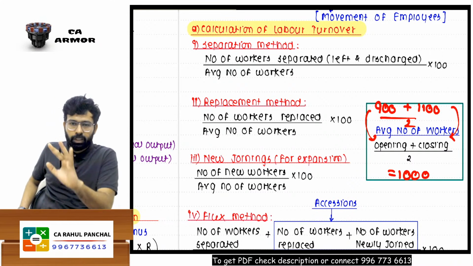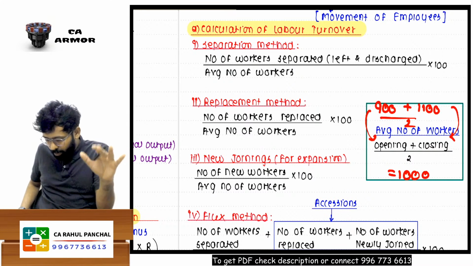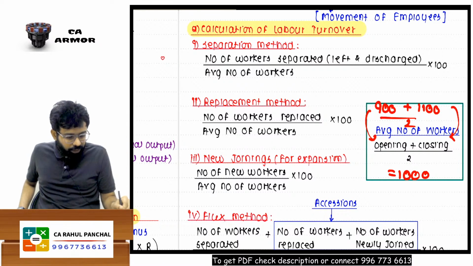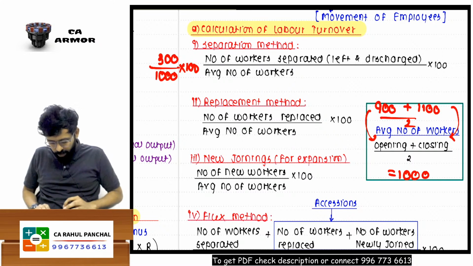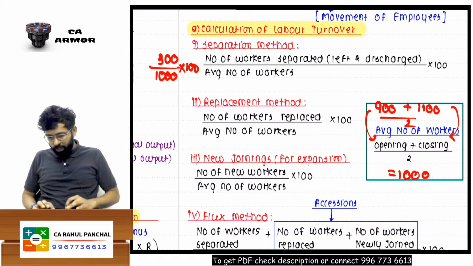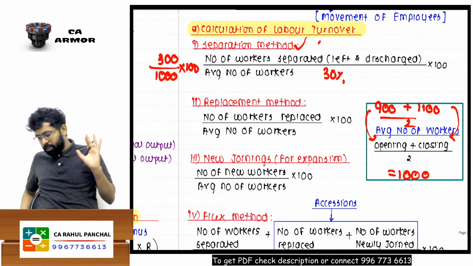Now, out of 1000 workers, if 300 employees left the organization, and I ask you to calculate this in percentage, is it possible? Yes, 300 upon 1000 into 100, 30%. That is your answer for the separation method.